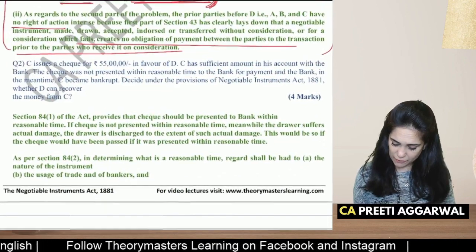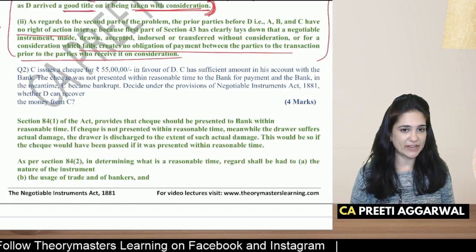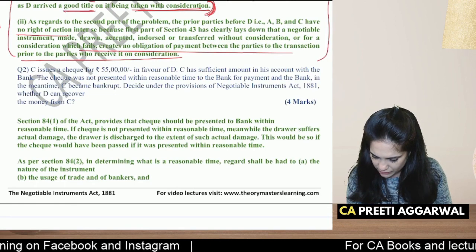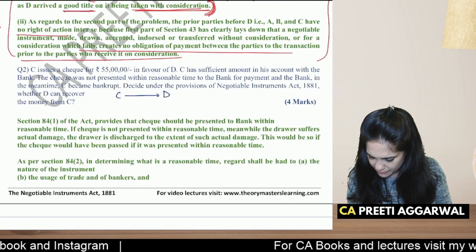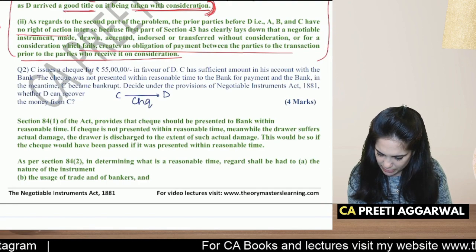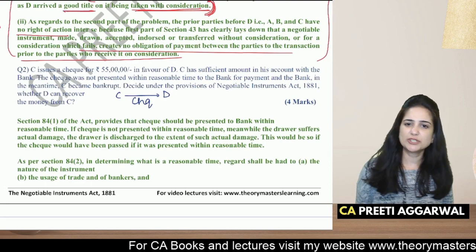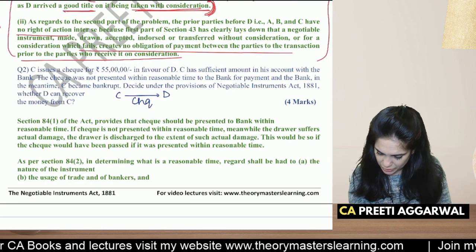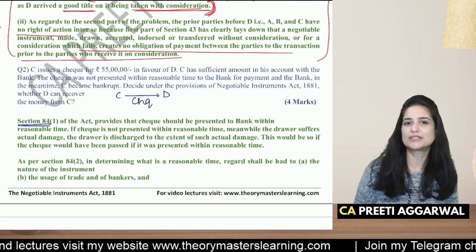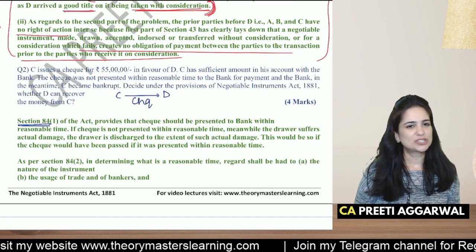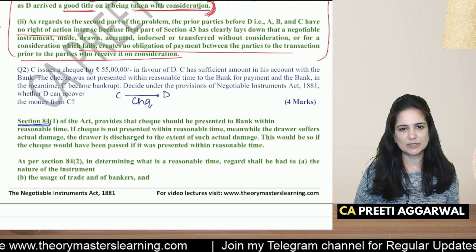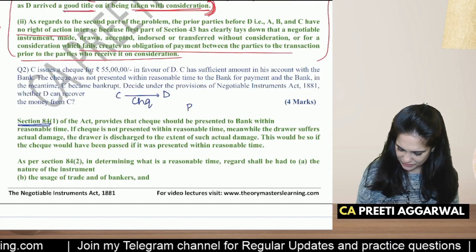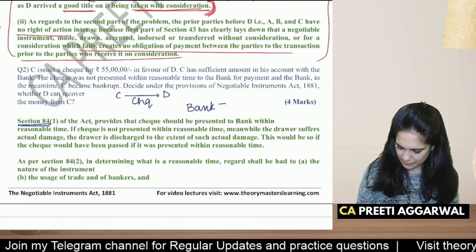C issues a check for 55 lakhs in favor of D. So every time you get this question, always write it in diagram form. He gives a check, the amount here is not important. C has sufficient money, but the check is not presented within reasonable time. Immediately you should be able to recollect that this relates to section 84. The check was not presented within a reasonable time to the bank, and in the meantime the bank became bankrupt. He had sufficient money but the bank became bankrupt.